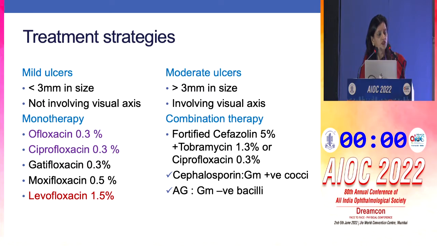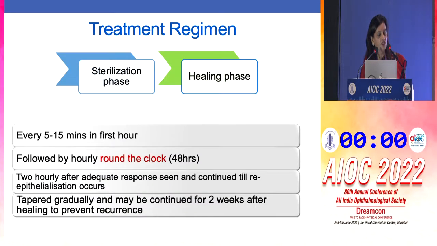Moderate ulcers, if they are more than 3 millimeters in size and involve the visual axis, one uses combination therapy with fortified cefazolin or tobramycin, which are in higher concentrations to cover for both the gram-positive and the gram-negative bacilli. And I think in the initial part, initial 48 hours, it is important to emphasize that your treatment will go round the clock. Round the clock means even during the waking hours, at least for the initial 48 hours.